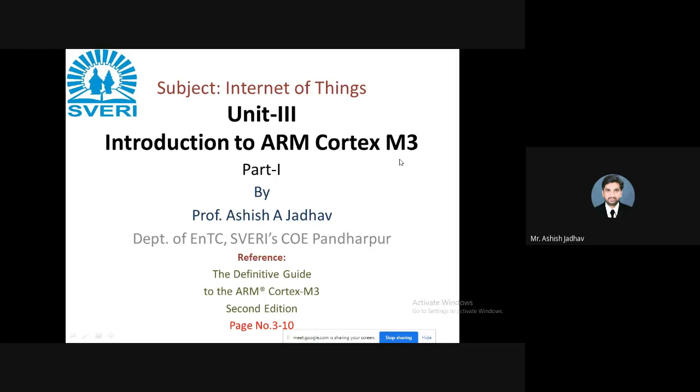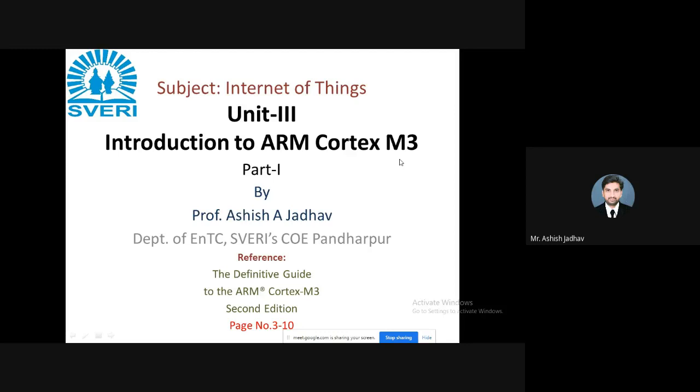After that, we will discuss the instruction set which is defined for Cortex M3, which includes different types of instructions. In that, we have data accessing instructions, then data processing instructions, arithmetic instructions. In that we will see all the logical operations as well. Programming flow controls are another category of instructions we are going to learn.